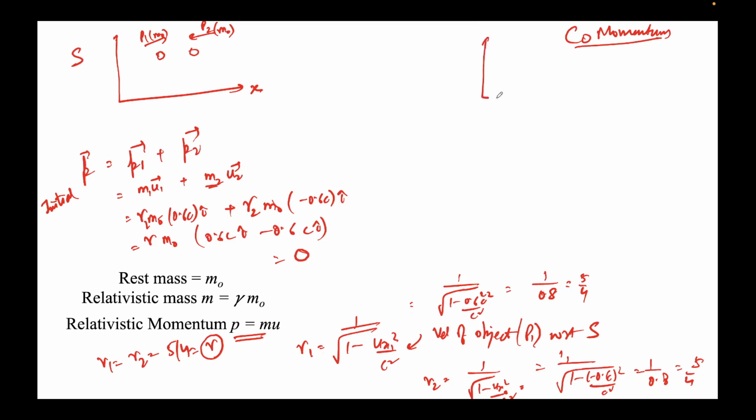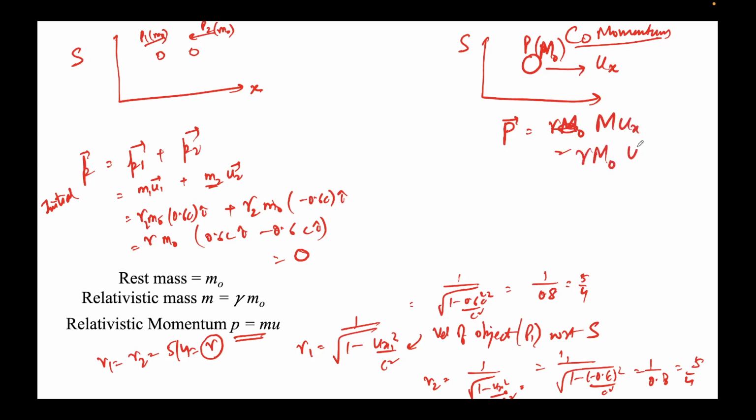What's the final momentum, after collision? What happens? This is the frame S. Here I have just one particle P with mass capital M naught, rest mass capital M naught, and we assume it's moving with velocity ux. So let's calculate the momentum of this particle. The momentum, which I'm denoting as capital P, would be m times ux. M I can write as gamma m naught, so gamma m naught times ux.